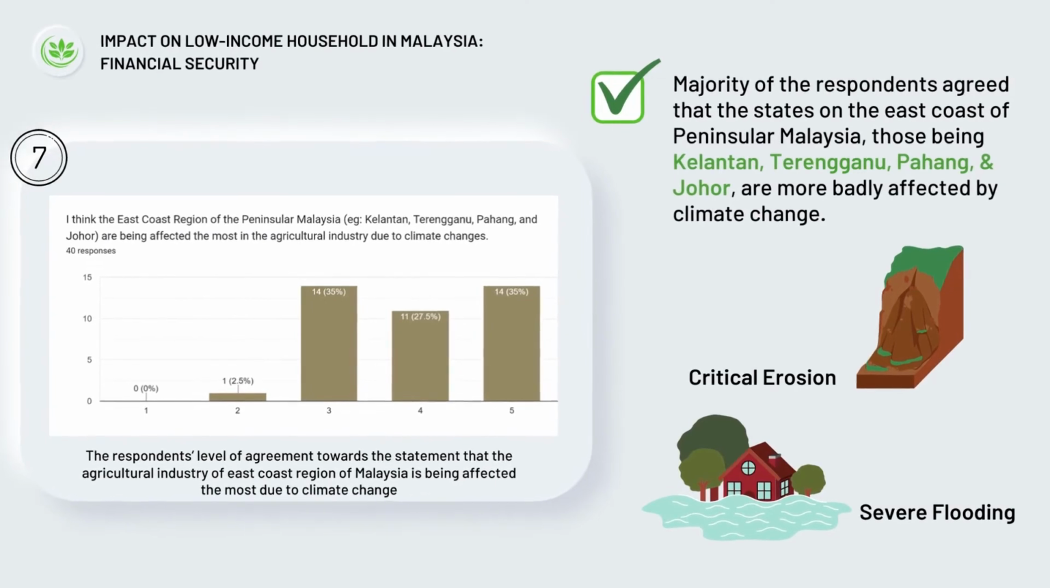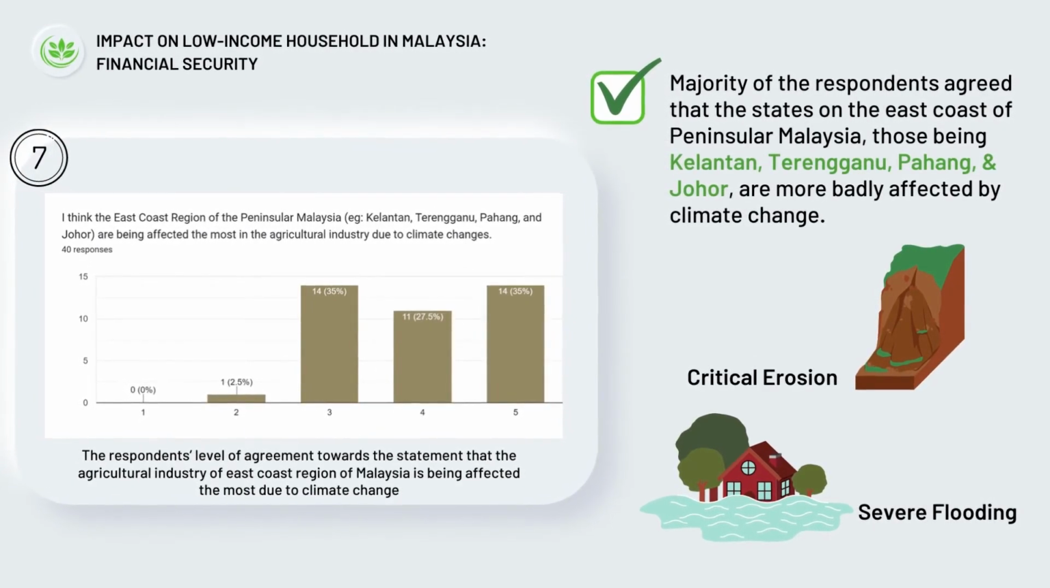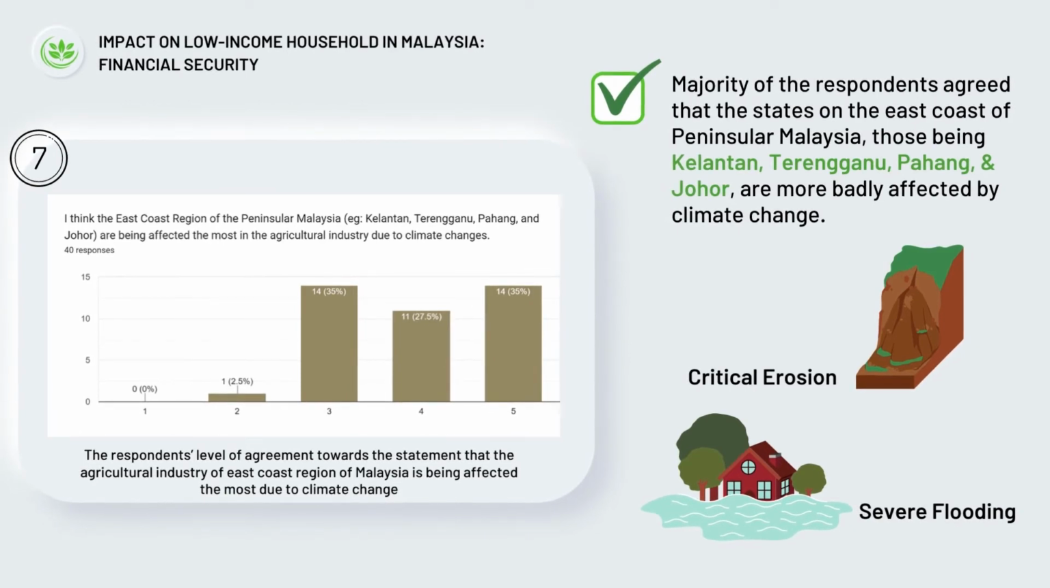Majority of the respondents agree that the states on the east coast of Peninsular Malaysia, those being Kelantan, Terengganu, Pahang, and Johor, are more badly affected by climate change. This shows that the respondents are well aware of the effects of climate change on the above states, such as the critical erosion of coastal areas as well as severe flooding.